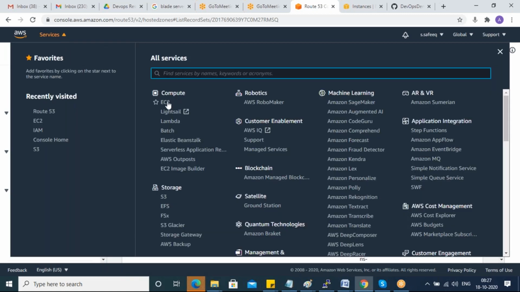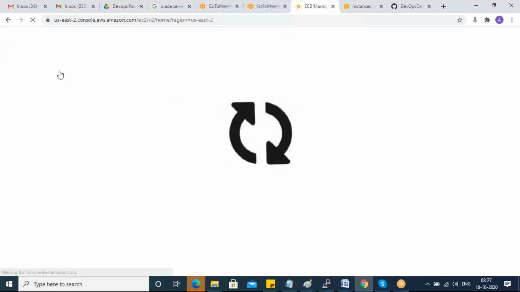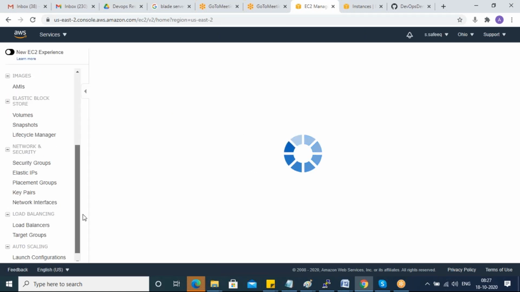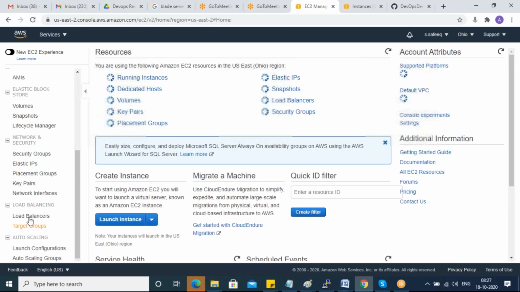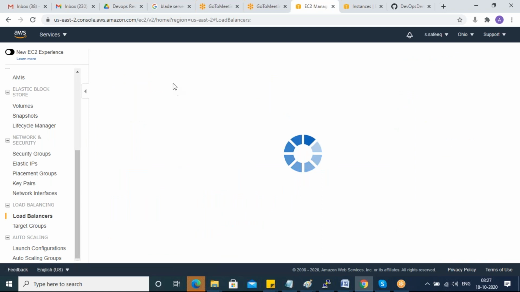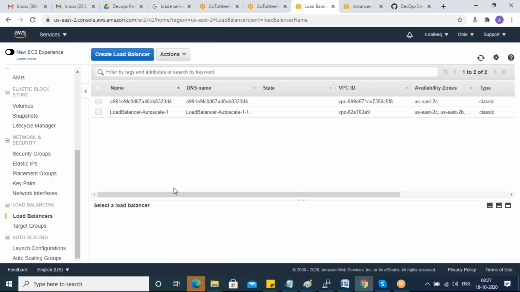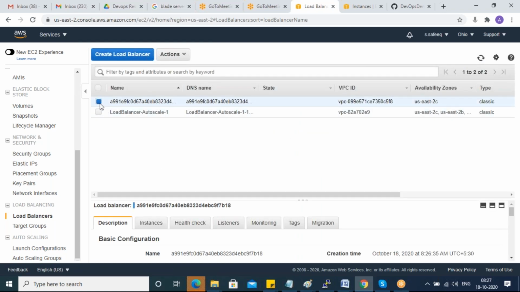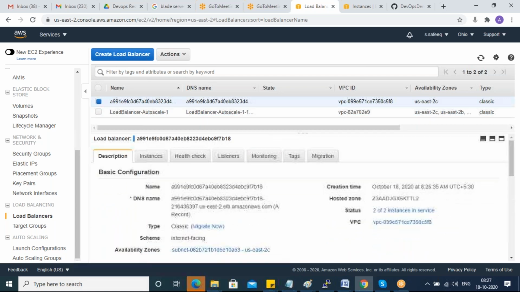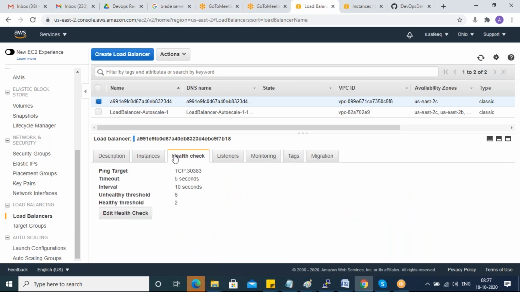Go to EC2. Every time, however many deployments you created, that many load balancers it will create. So how can I check that?